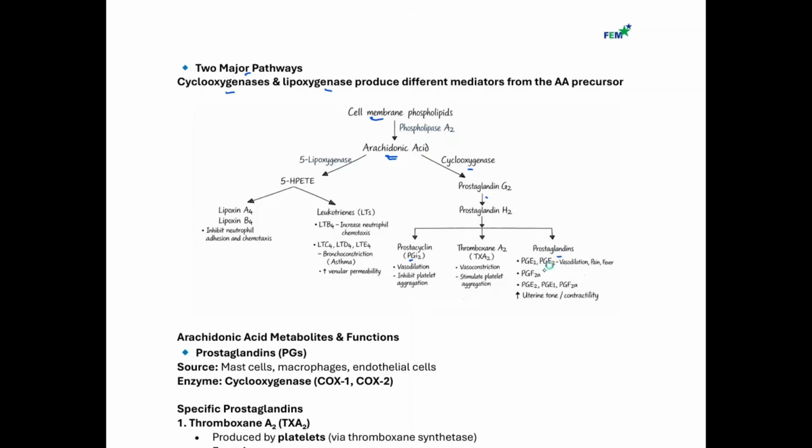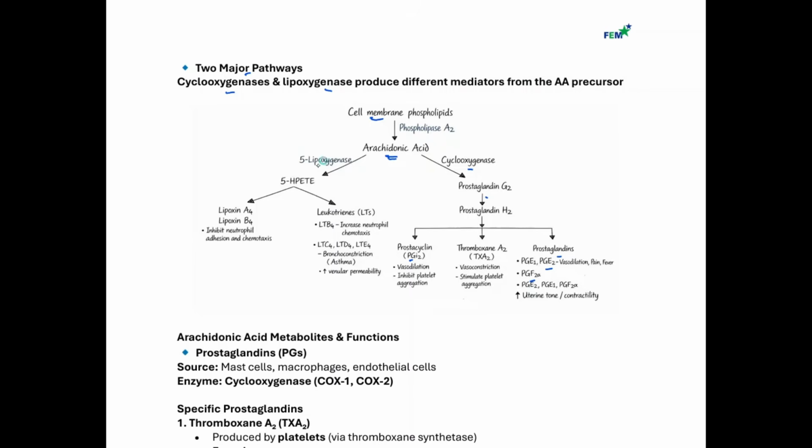There we have prostaglandin E1 and E2, and E2 particularly could cause pain and fever. Prostaglandin E1 and E2 could also cause vasodilation. And remember, they also keep the ductus arteriosus open, right? The next one is PGF2 alpha, and this is responsible for dysmenorrhea, painful menstruation. Both PGE2, PGE1, and PGF2 alpha, all those three, could increase the uterine tone and contractility.